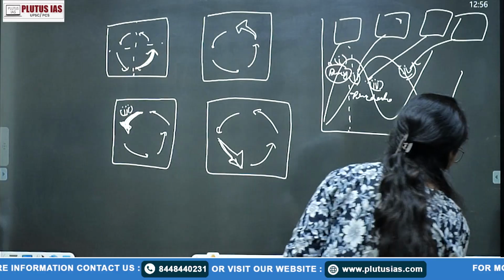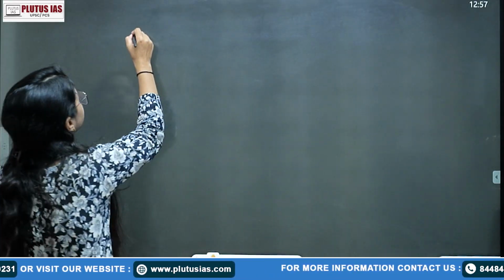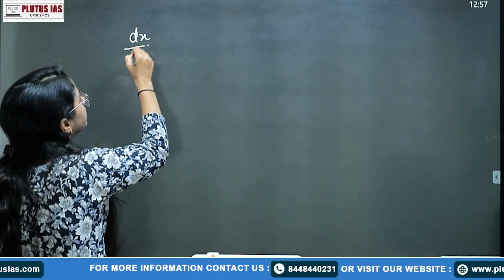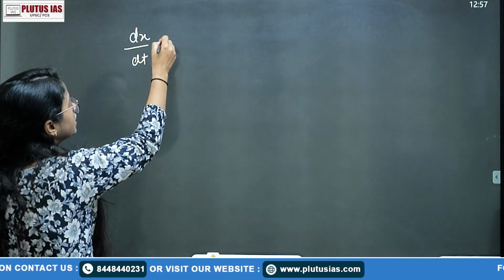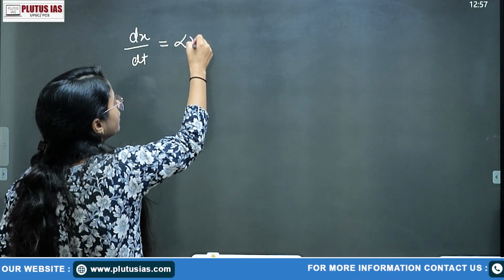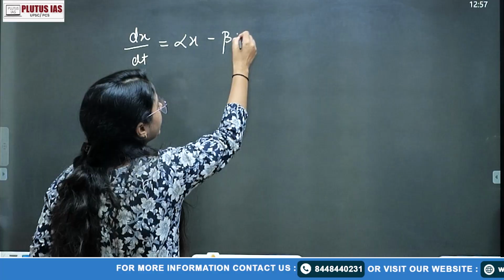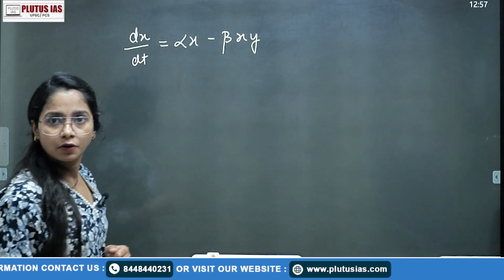Okay, so what is the mathematical representation? The mathematical representation is dx/dt = alpha x - beta x y.